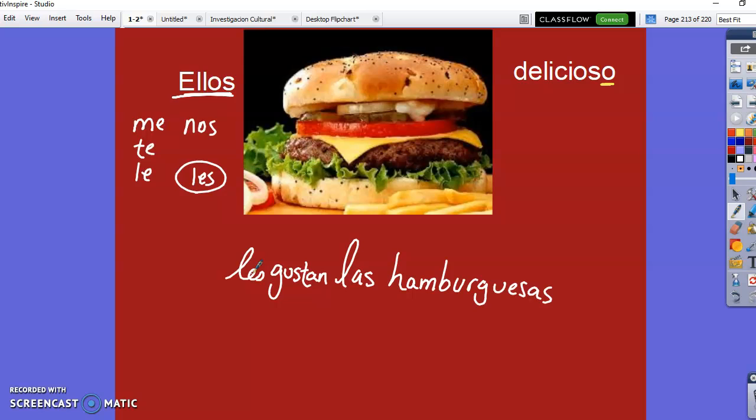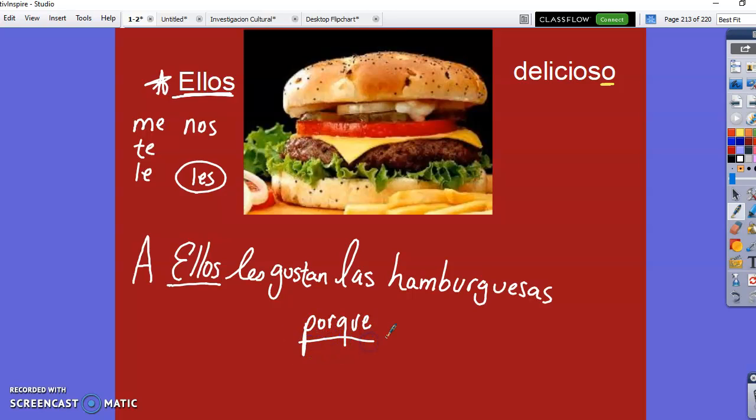Okay, so let's go ahead and take it a step further. I'm going to go ahead and name them, ellos. If I name them, I have to have something that comes before it when I use the verb gustar. Only with the verb gustar. Okay, so that is what we did yesterday. A ellos les gustan las hamburguesas. The last piece I need is we are defending their answers, and we want to say because.